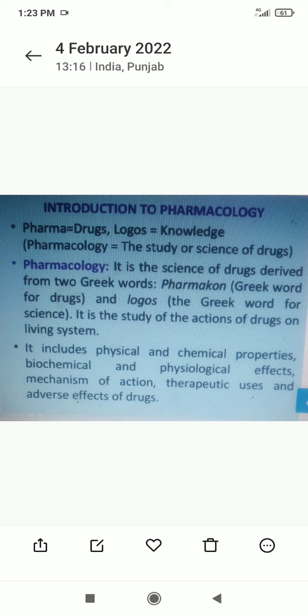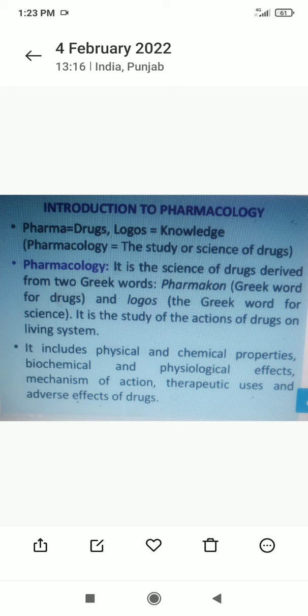Pharmacology is the science of drugs, derived from two Greek words. Pharmakon is the Greek word meaning drug, and logos is also a Greek word, meaning science. So the meaning is the knowledge of the drug and the science of the drug.